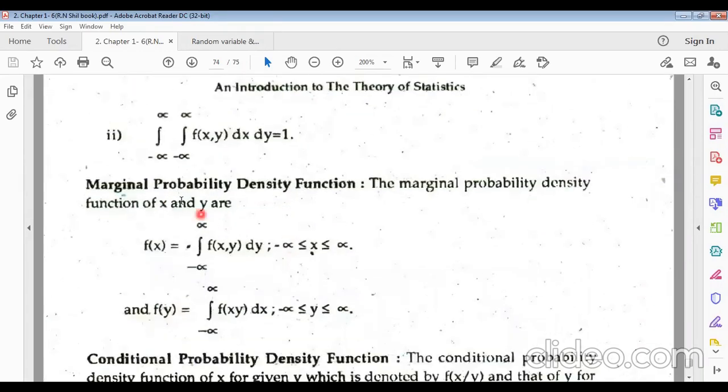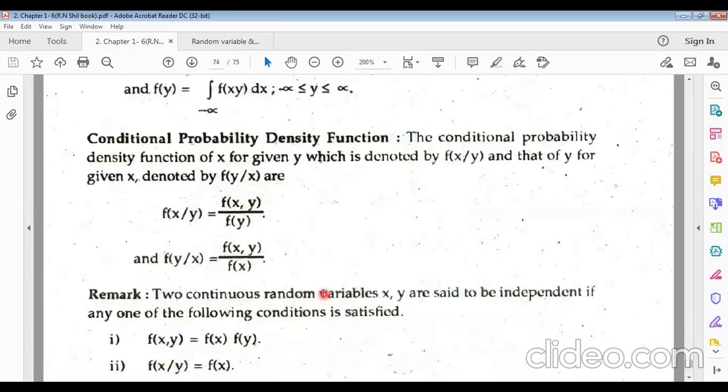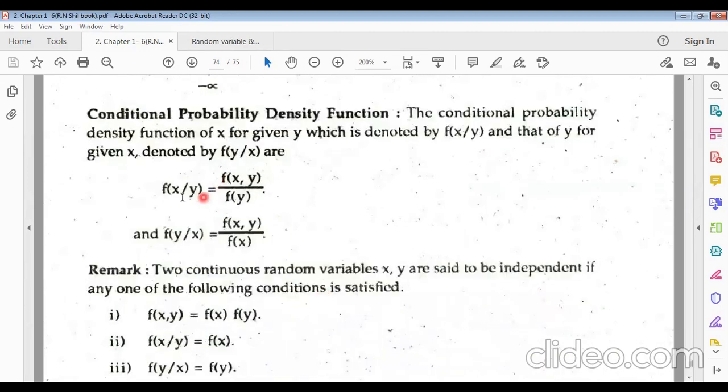Now the marginal probability density function. For (X, Y), f(x) will be the integral from minus infinity to plus infinity of f(x, y) dy. For f(x) there will be dy, and for f(y) there will be only dx, where y lies between minus infinity and plus infinity. We have to remember this definition. Now the conditional will be similar to the previous one.